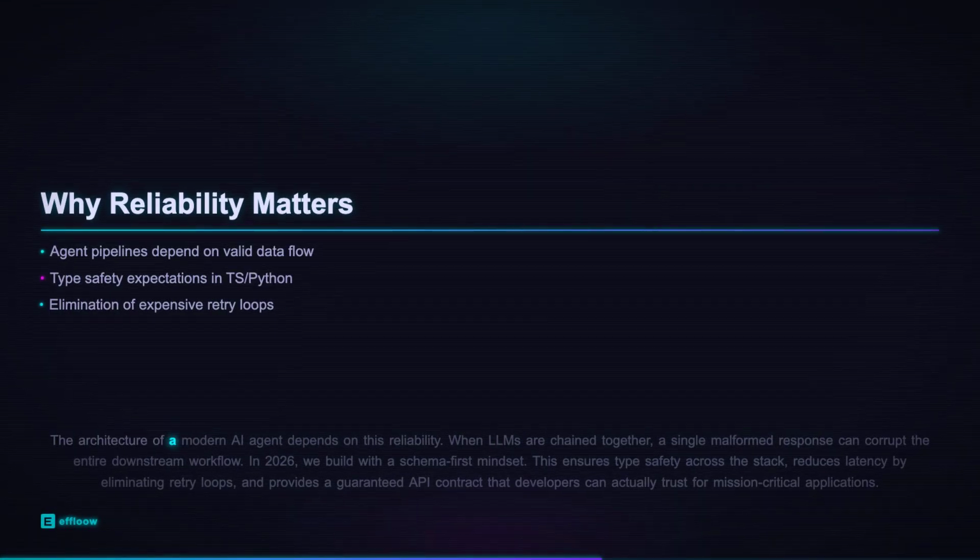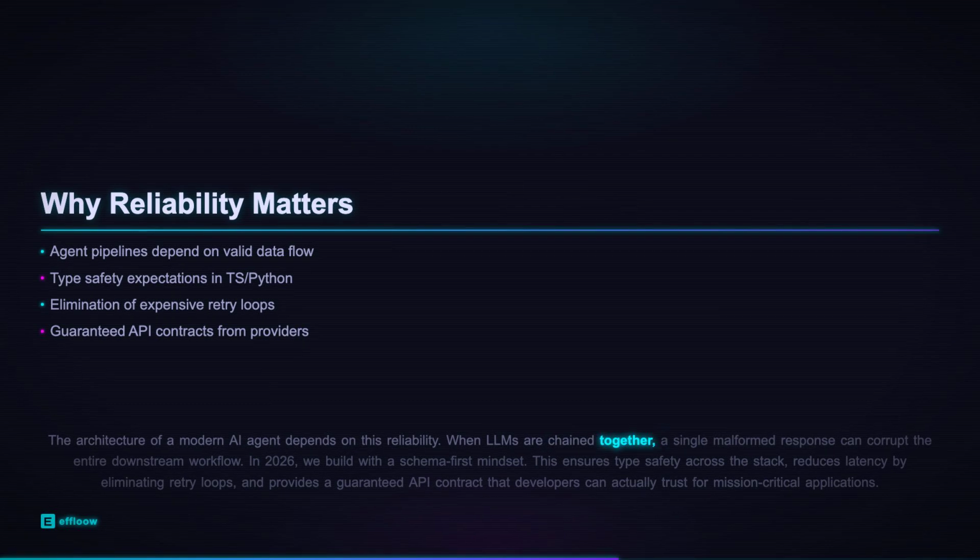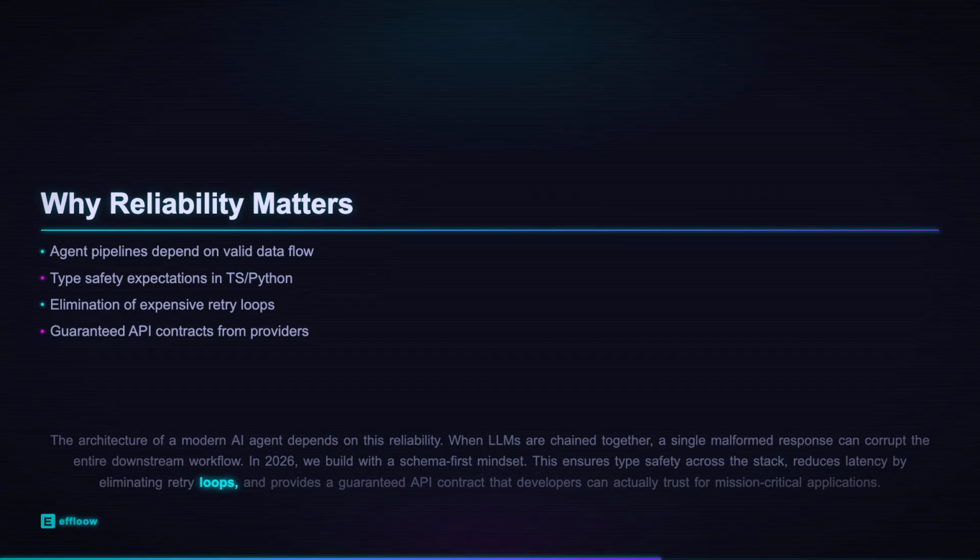The architecture of a modern AI agent depends on this reliability. When LLMs are chained together, a single malformed response can corrupt the entire downstream workflow. In 2026, we build with a schema-first mindset. This ensures type safety across the stack, reduces latency by eliminating retry loops, and provides a guaranteed API contract that developers can actually trust for mission-critical applications.